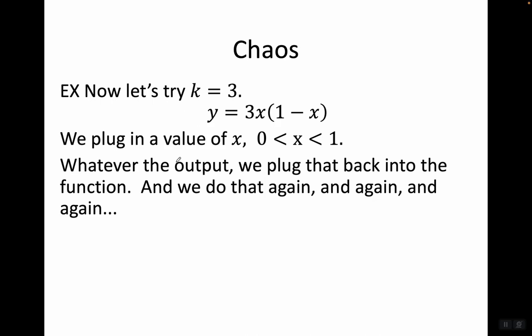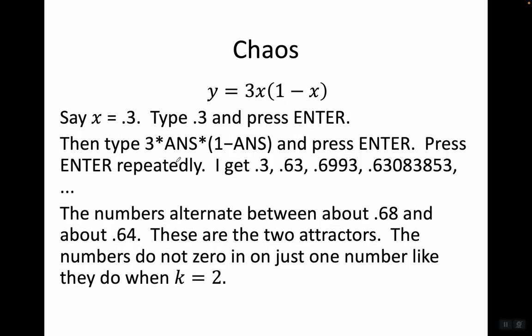Now let's try k equals 3. So we're not changing the value of x, we're changing the value of k. We're looking at k equals 3. We plug in a value of x between 0 and 1. Whatever the output, we plug that back into the function. We do it again and again. Let's say again x equals 0.3. Type 0.3 and press enter.